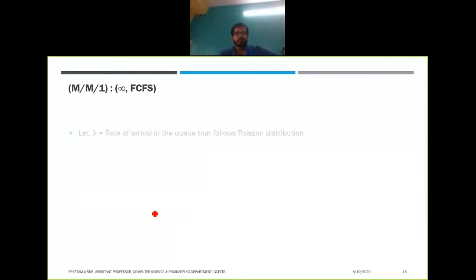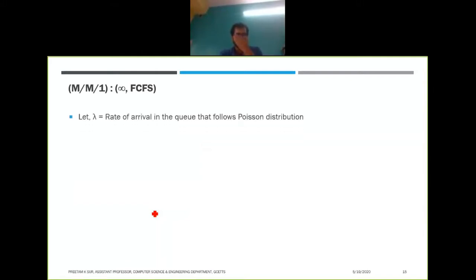So anyways, how is this defined? For this queue, let lambda be the rate of arrival in the queue that follows the Poisson distribution, and mu be the rate of service, where the service time follows the exponential distribution. You will find that this process is most of the time called the Poisson distribution, and this process is most of the time called the exponential distribution. So what does it mean? The arrival process, the number of people arriving, follows the Poisson distribution.